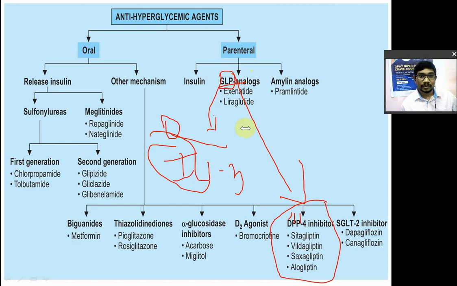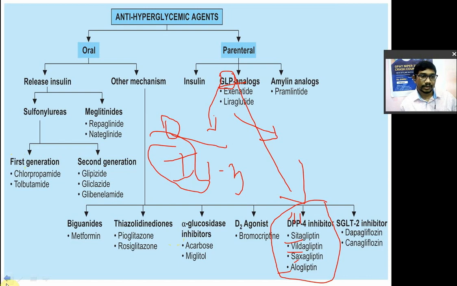If you increase the half-life, the life span of GLP, it will release more insulin. So if you increase the GLP level, there will be more release of insulin. So DPP4 inhibitors are also used in diabetes: the gliptins, sitagliptin, vildagliptin, saxagliptin, alogliptin, and one or two more. All the gliptins are DPP4 inhibitors. Remember that.